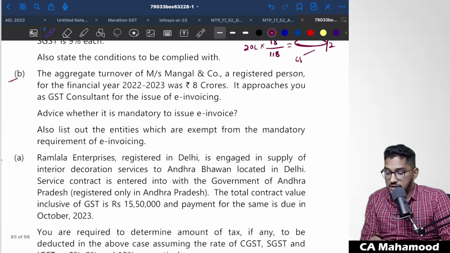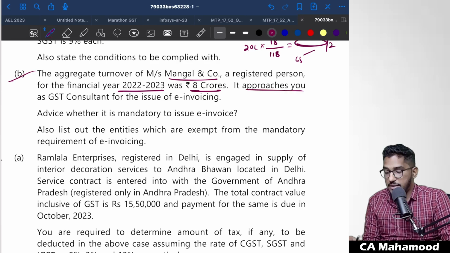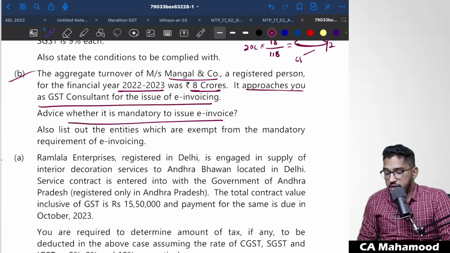Next one. The aggregate turnover of Mrs. Mangal & Co., a registered person, for the financial year 2022-23 was 8 crores. It approaches you as a GST consultant for the issue of e-invoicing. Advise whether it is mandatory to issue e-invoice. Also list out the entities which are exempt from the mandatory requirement of e-invoicing.